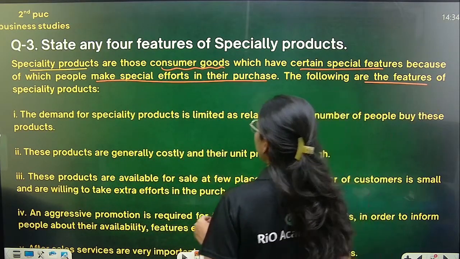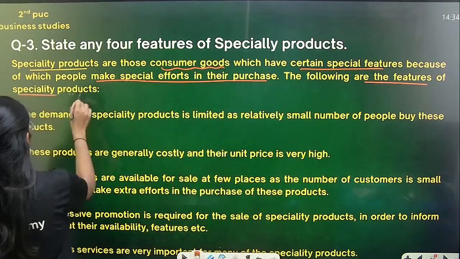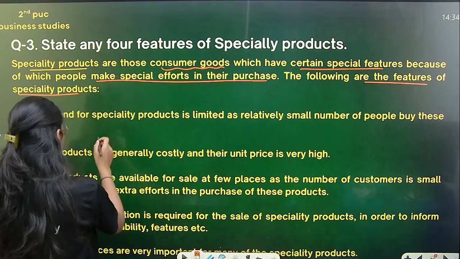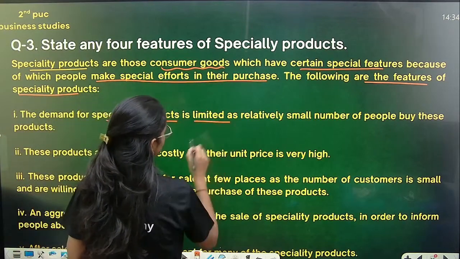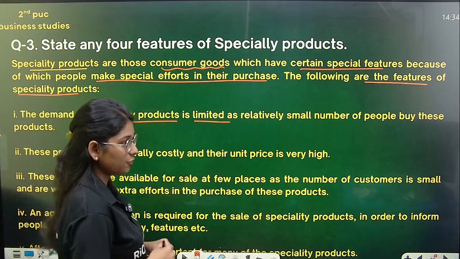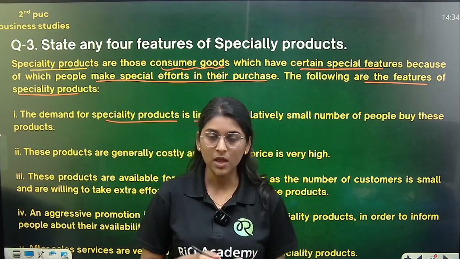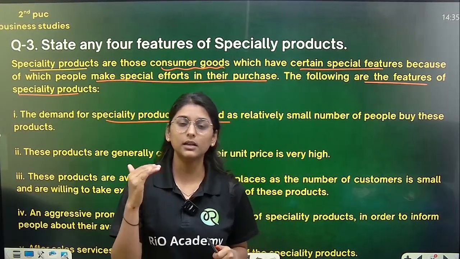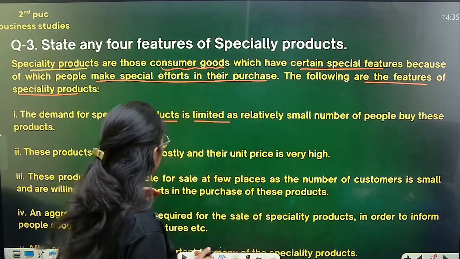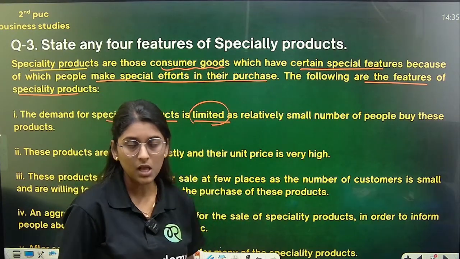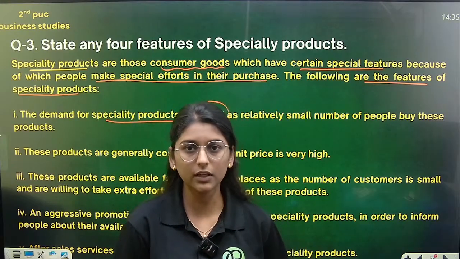There are some following features of specialty products. The first feature is what? The first feature is the demand for specialty products is limited, as a relatively small number of people buy these products. If you see specialty products, the products which contain special features, the demand will be low. Demand will be relatively limited because everyone cannot afford it. Prices are also high, and everyone cannot afford it.